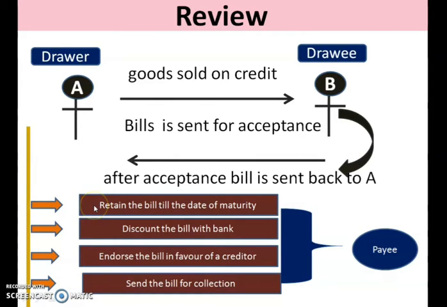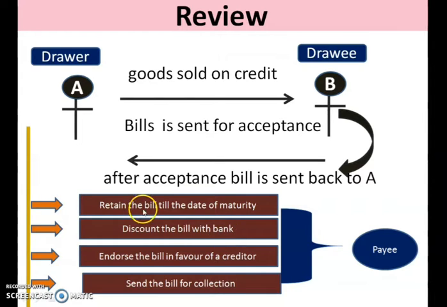The first option available to him is he can retain the bill till the date of maturity. That is, he can keep the bill with himself till the drawee makes the payment on the maturity date. The second option was discounting the bill with the bank.